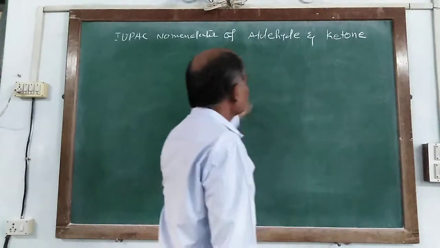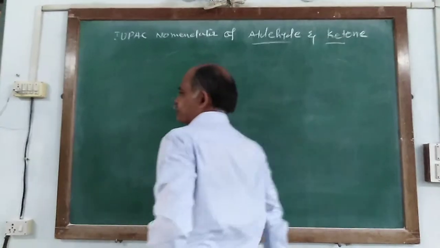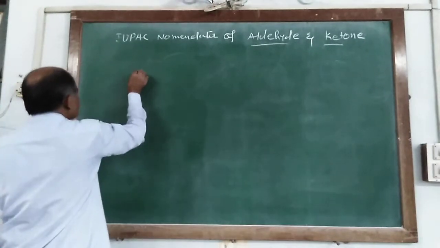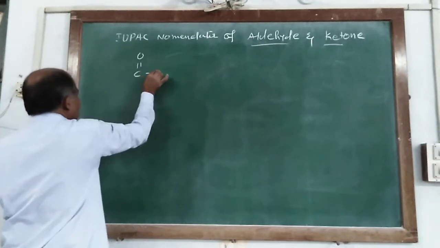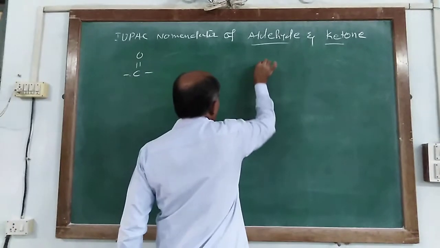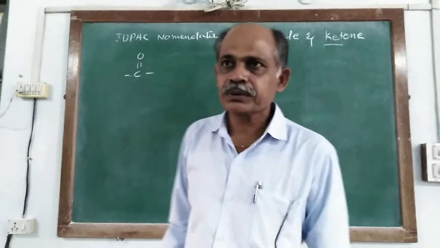Both the compounds, aldehyde and ketone, have one similar group, C double bond O, which is known as a carbonyl.